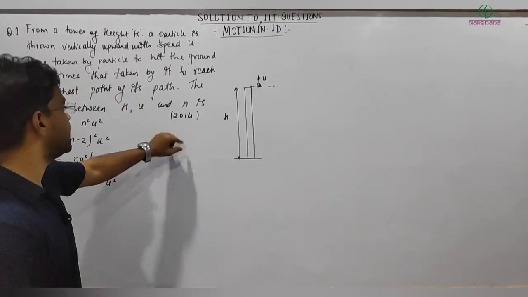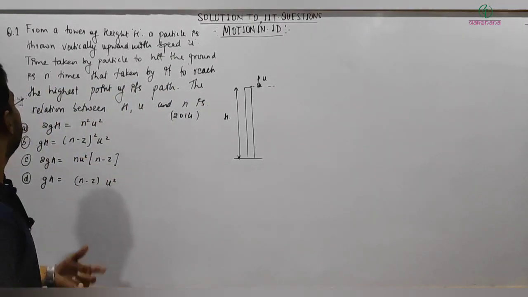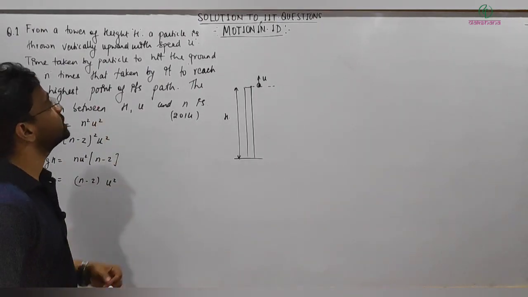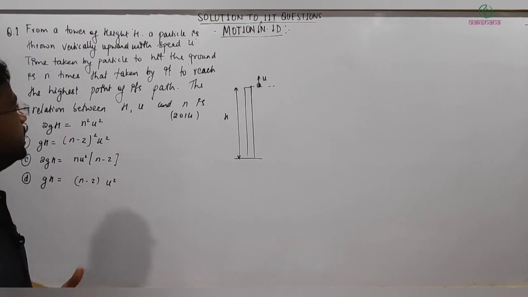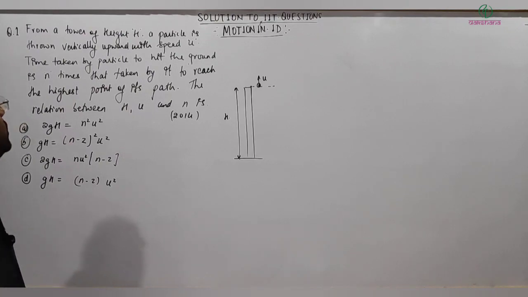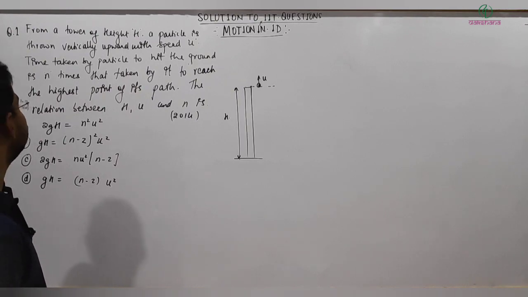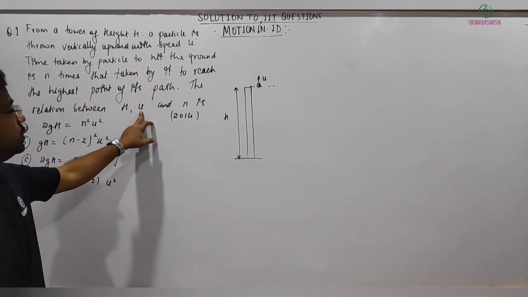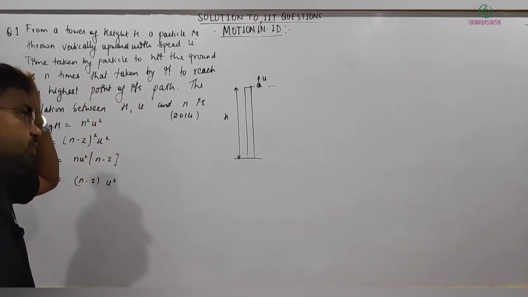This is a question which was asked in 2014, and let me read it. From a tower of height capital H, a particle is thrown vertically upward with a speed u. The time taken by the particle to hit the ground is n times the time taken by it to reach the highest point of its path. The relation between h, u and n is. So this is the question.